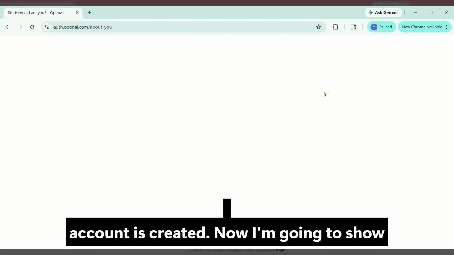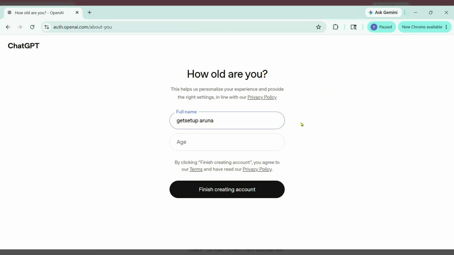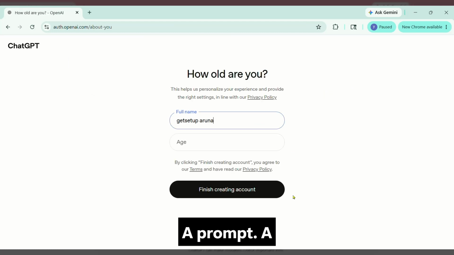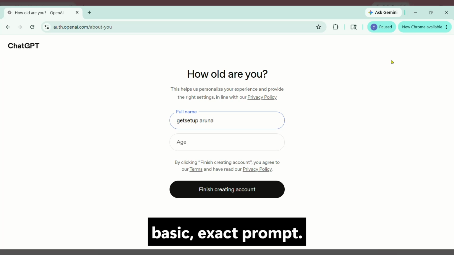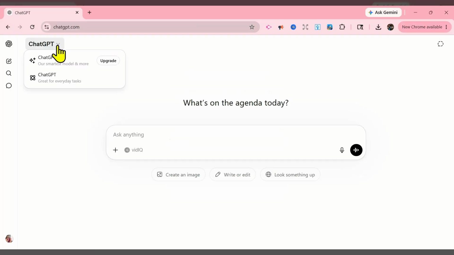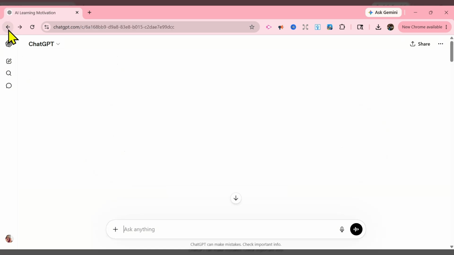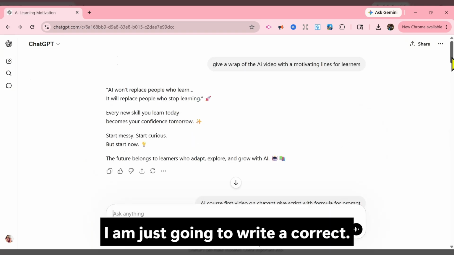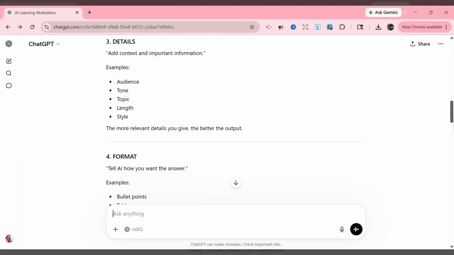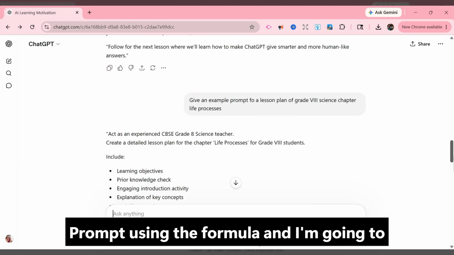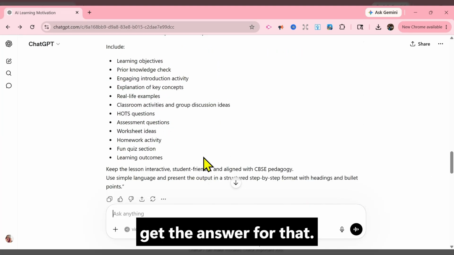Now I'm going to show you a basic, exact prompt. I am going to write a correct prompt using the formula and get the answer for it.